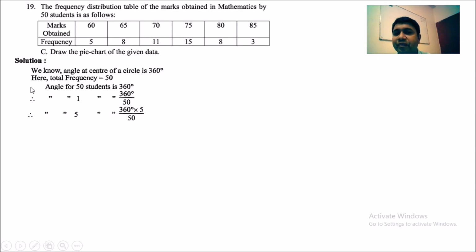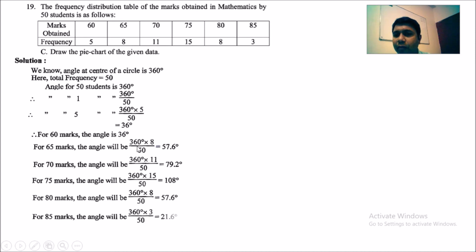So this is just the angle. If we calculate, you will get 36 degree, that represent 5 students who got 60 marks. Again I am telling you, 36 degree represent 5 students who got 60 marks. Now we are going to find out similarly. For 60 marks the angle is 36 degree. So for 65 marks the angle will be how much?